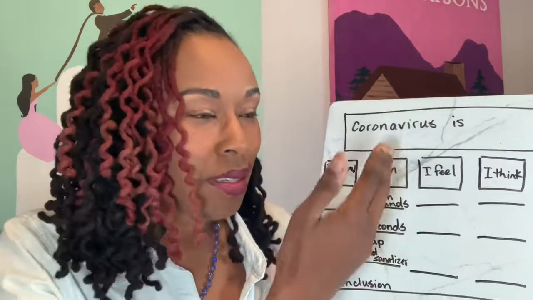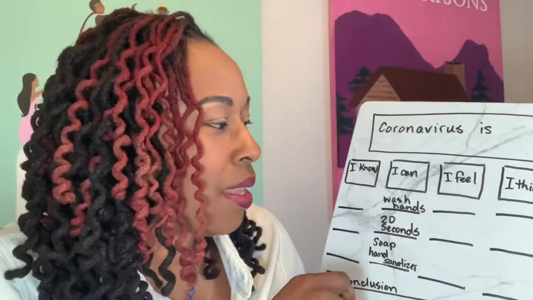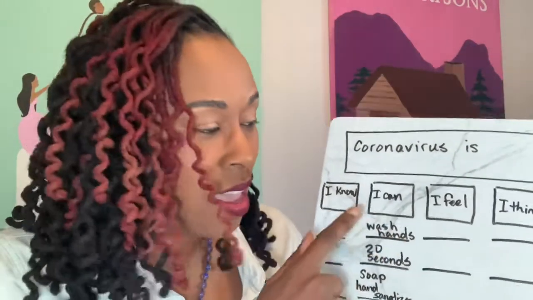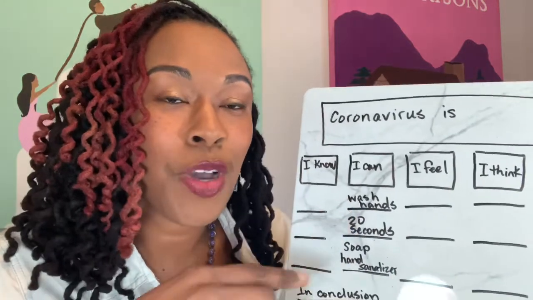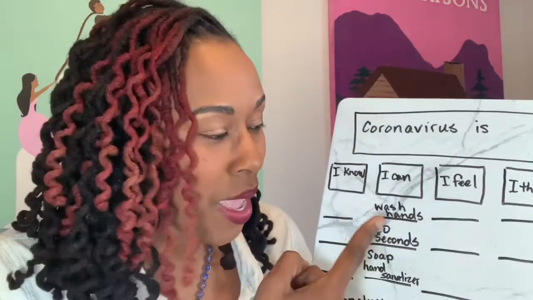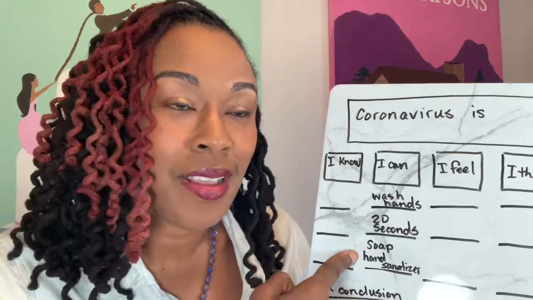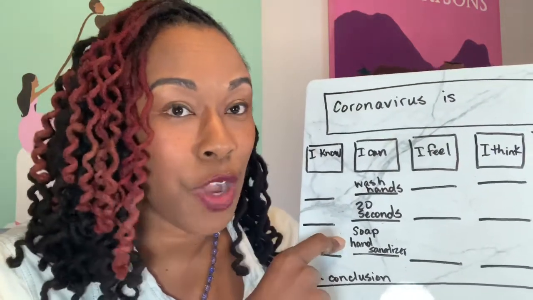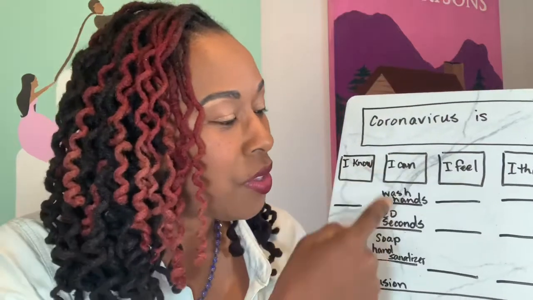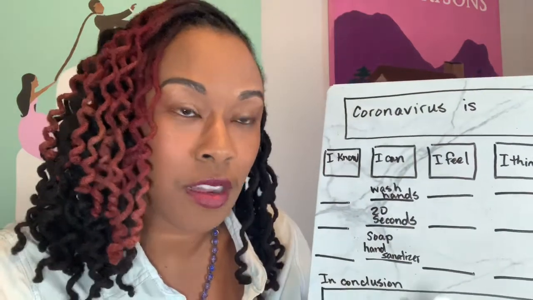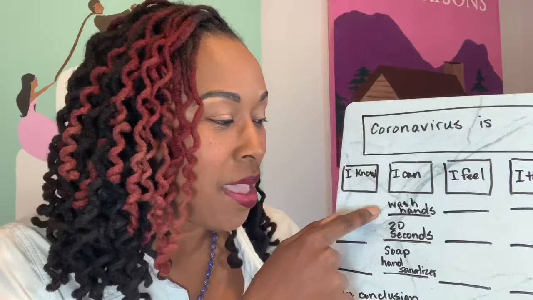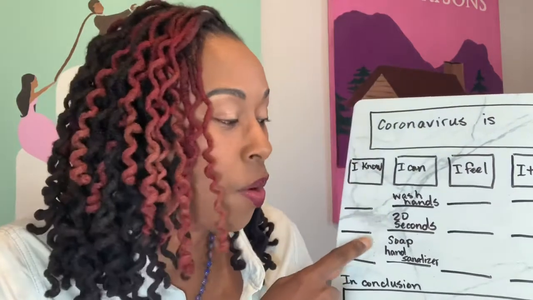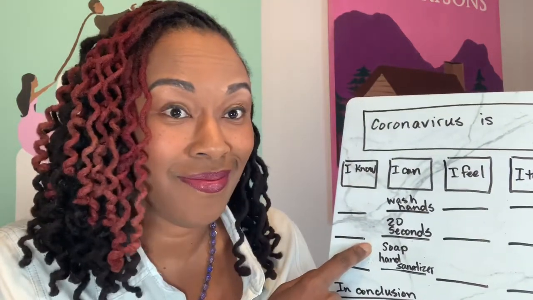And so here's an example of what I mean by that. Instead of just, I can wash my hands, I want to extend my sentence by adding these details. So instead of a plain and simple sentence like, I can wash my hands, I can use the details to make my sentence longer. I can wash my hands for 20 seconds with soap.